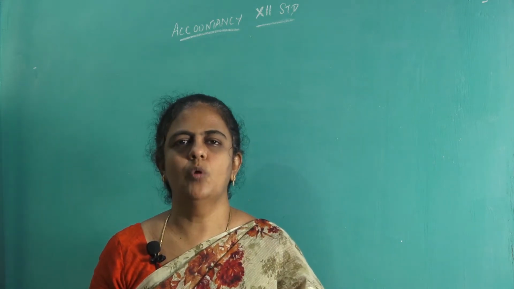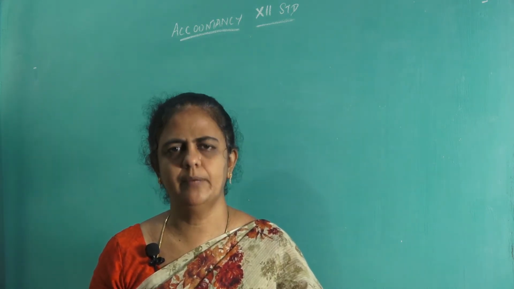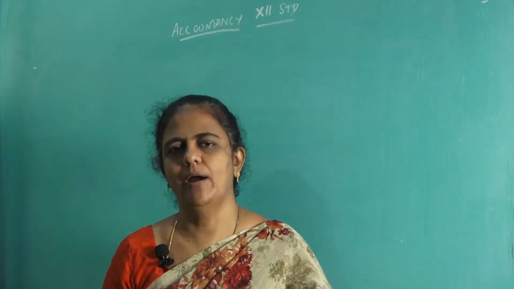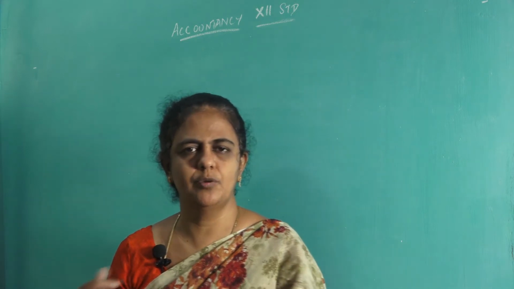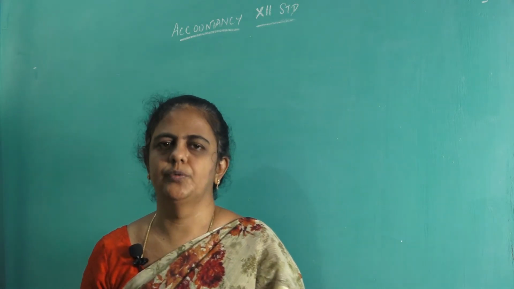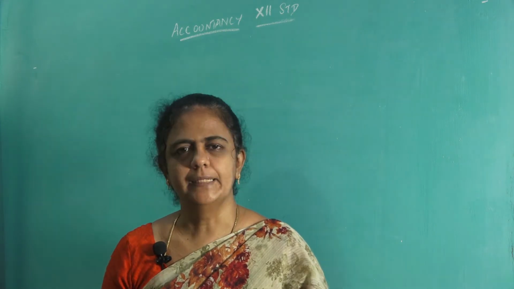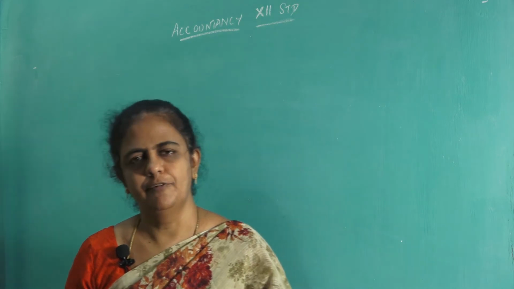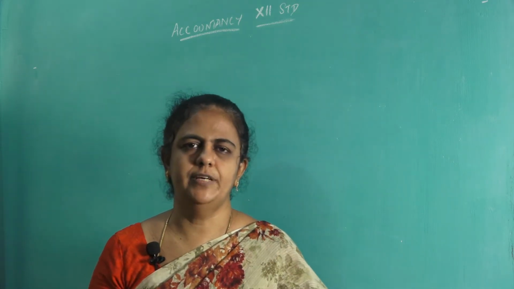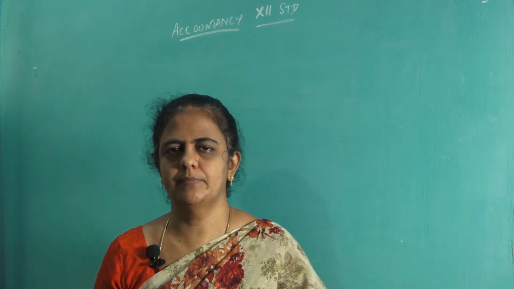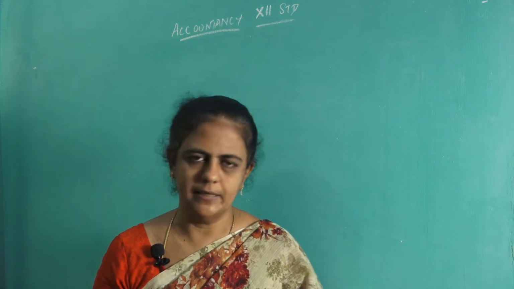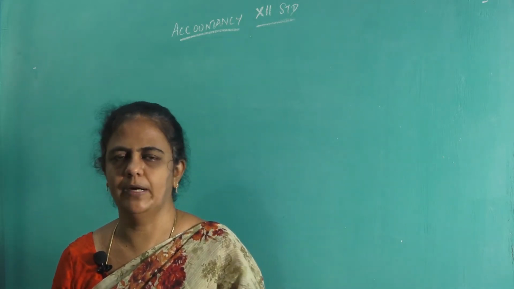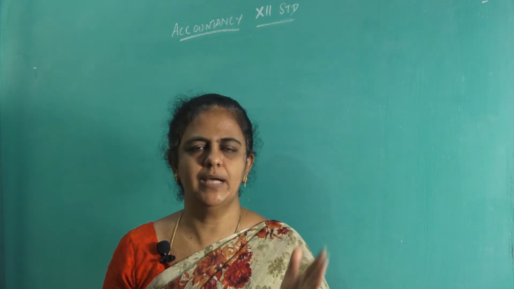Second, you have to revalue all your assets and liabilities at the time of retirement. Third, you have to determine the new profit sharing ratio. Fourth, as well as the new profit sharing ratio, you have to calculate the gaining ratio at the time of retirement of a partner. Then you have to make the adjustment for goodwill, and fifth, whatever current year's profit is there should be adjusted and given to the retiring partner, and then finally the settlement of the dues to the retiring partner. So these are the 6 adjustments we have seen so far.